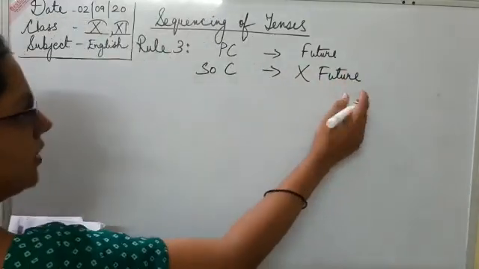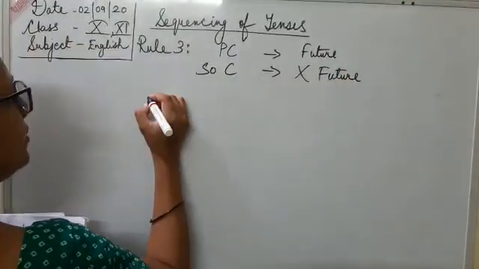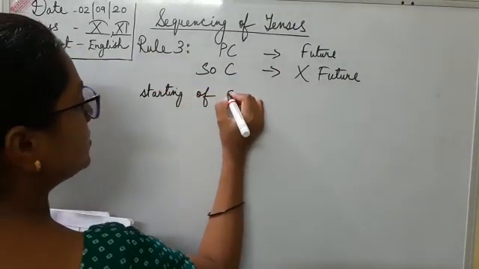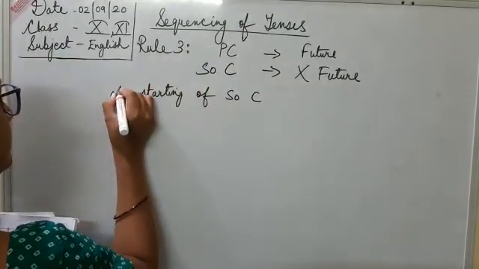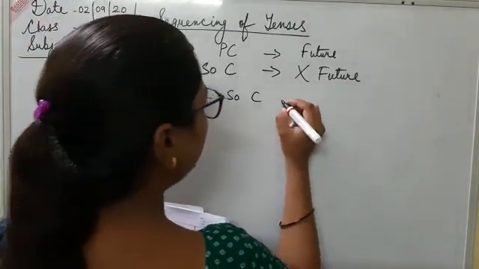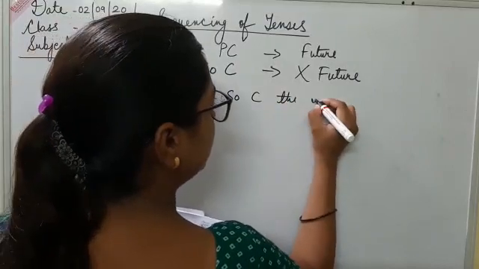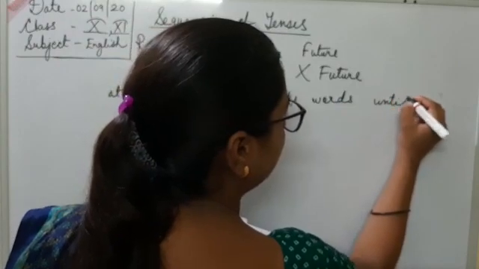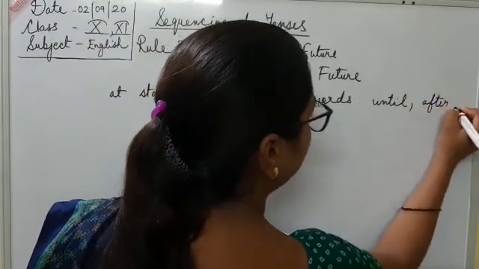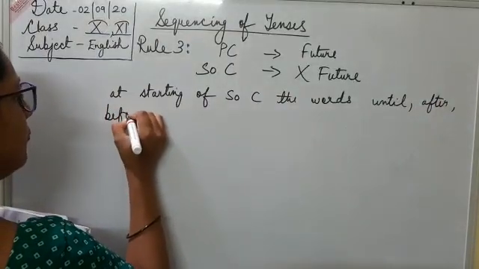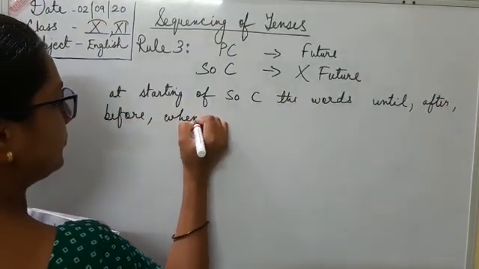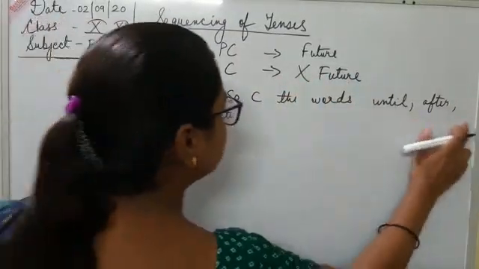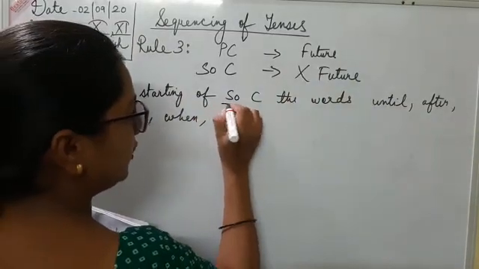Instead of being in future tense, we will use at the starting of the subordinate clause the words until, after, before, when, etc. And the tense will not be future tense. We will use these words before starting the subordinate clause.